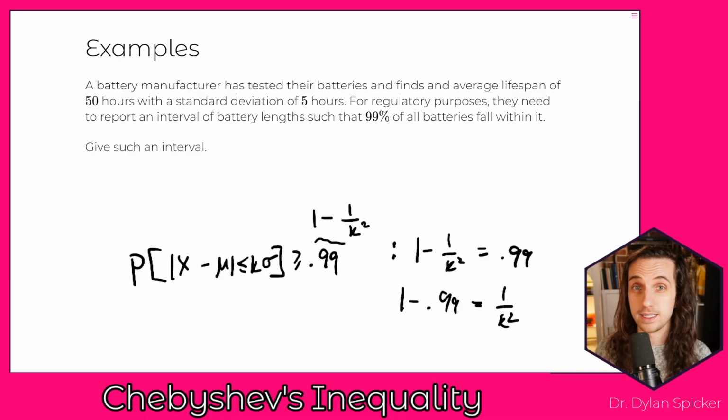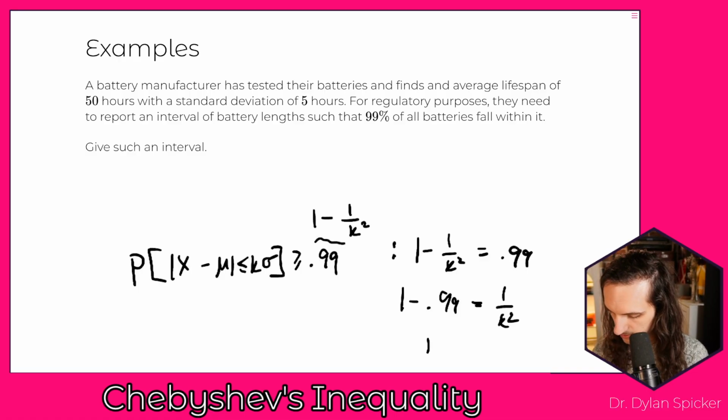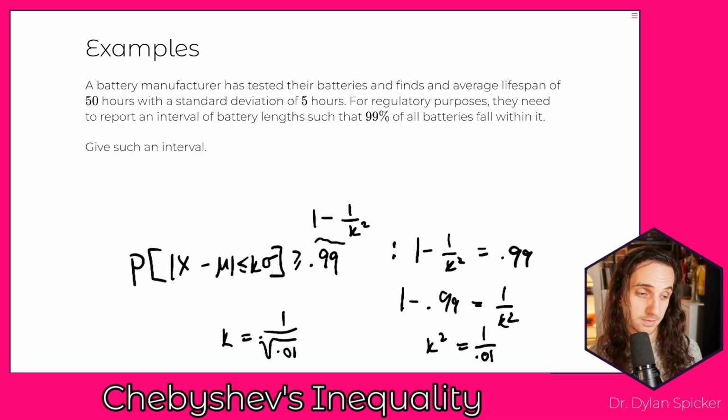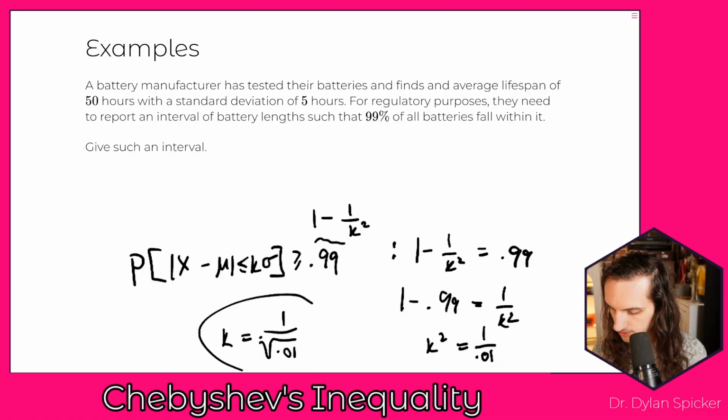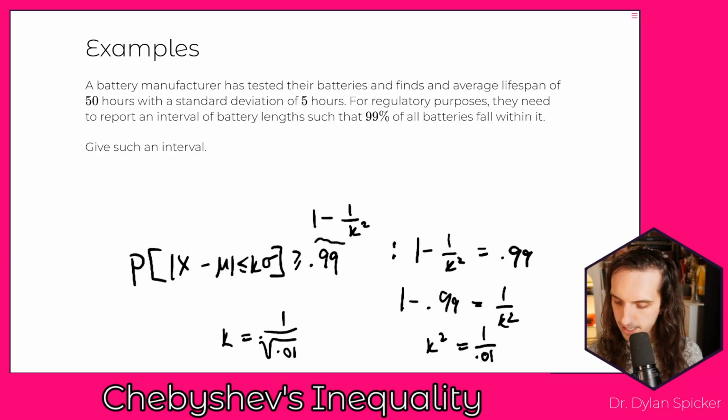1 minus 0.99 is 1%, right? And so then k squared is going to be 1 divided by 0.01, and so then k is going to be equal to 1 divided by the square root of 0.01. Okay, and so then we take k to be this, right? And then what we can say is, if you take k times sigma, then that's going to give us our upper and our lower bound here, right?